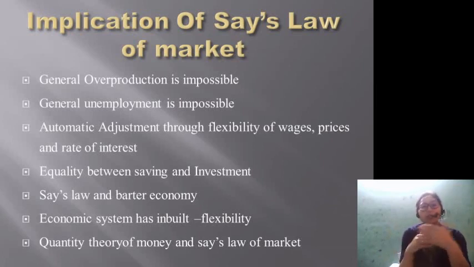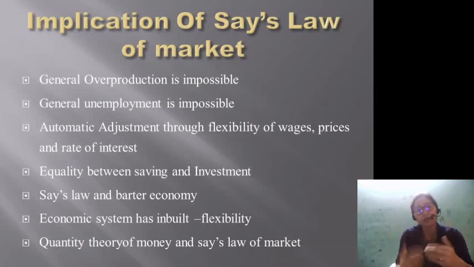Now what are the basic implications of Say's law in the market? That there will never be a situation of general overproduction, because supply and demand will always be in equilibrium, right? No unemployment will be there, right? Because if there is unemployment, that means there will be more supply of labor than the demand. So automatically what will happen, due to the flexibility of prices, the cost of labor will come down. That means the wage rate will fall.